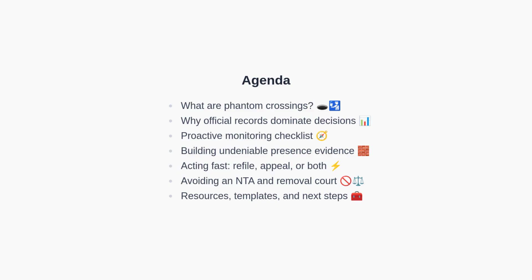Here is our roadmap. We begin with a definition of phantom crossings. Then we explain why official border records frequently outweigh other documents. Next, we share a proactive monitoring checklist, followed by how to build strong presence evidence. We then outline urgent actions such as refiling or appealing to reduce the risk of removal proceedings. Finally, we close with resources and next steps.